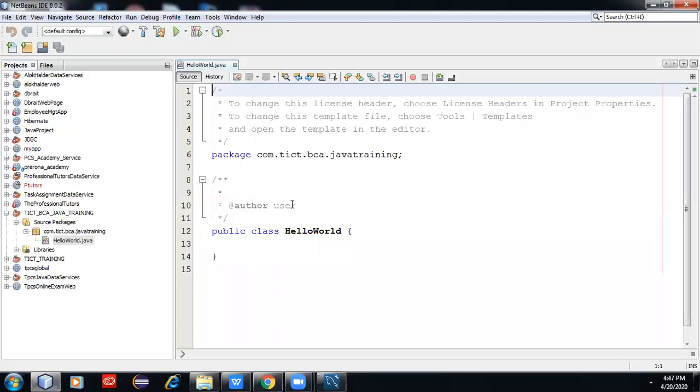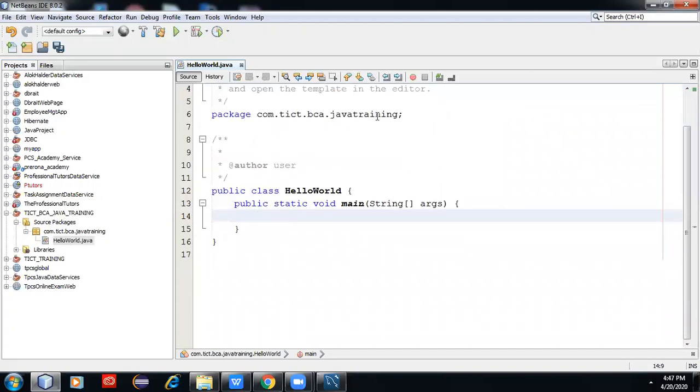So we create a public class HelloWorld, and we need to create a main method, public static void main. Every Java program, to be executed, should have a main method. Then we can write the line System.out.println. This is the most basic program, and the first program we learn. We first start with Java, and this is the most basic program in Java.